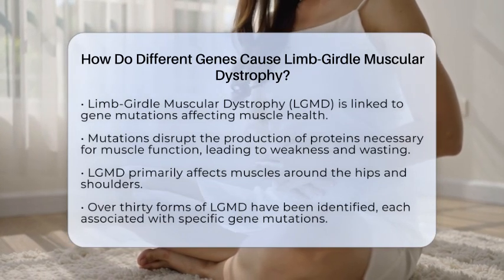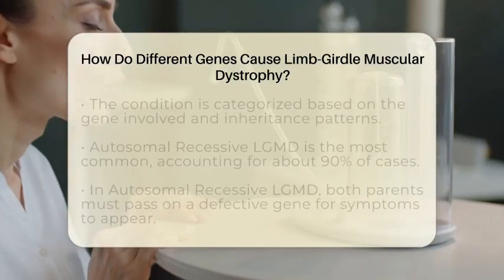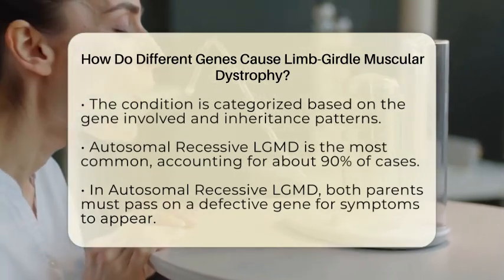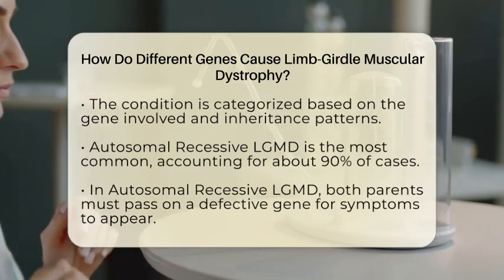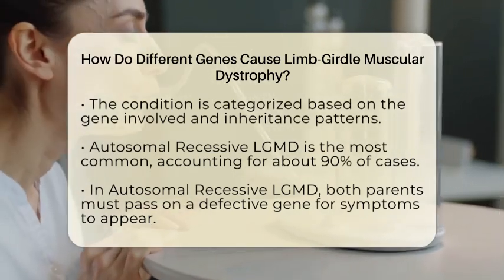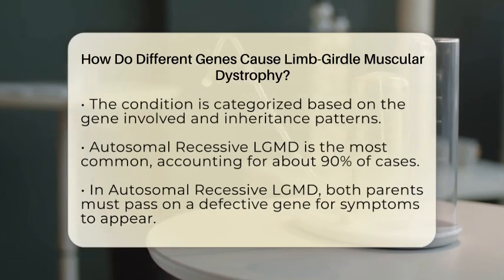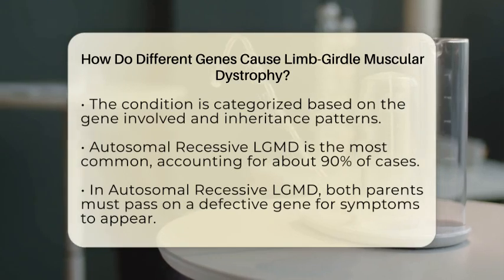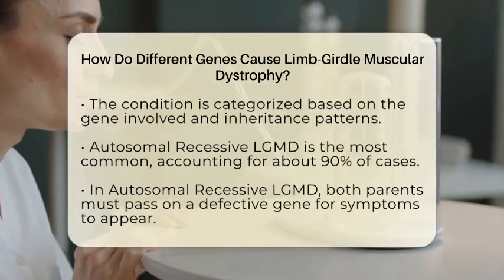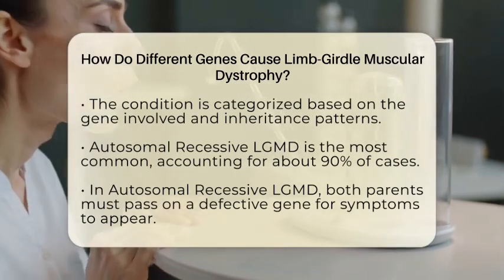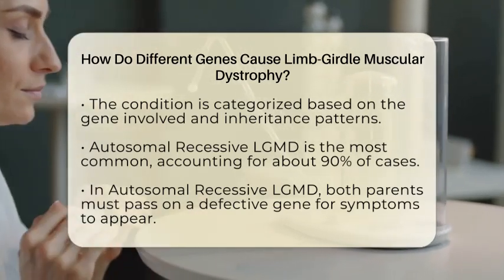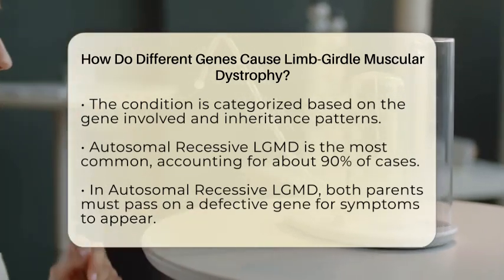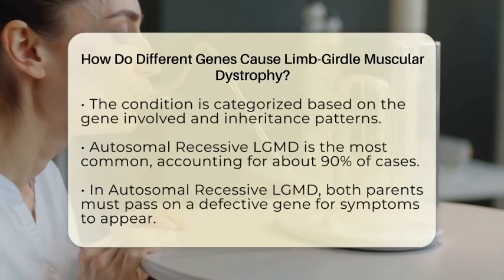Currently, more than 30 forms of LGMD have been identified, each linked to mutations in specific genes. These forms are categorized based on the gene involved and how the condition is inherited. The most common inheritance pattern is autosomal recessive LGMD, which accounts for about 90% of cases. In this pattern, a person must inherit two defective copies of a gene, one from each parent. Typically, parents who carry one defective gene do not show symptoms but can pass the gene to their children. A well-known example is the CAPN3 gene, which causes LGMD type 2A, also known as calpainopathy.